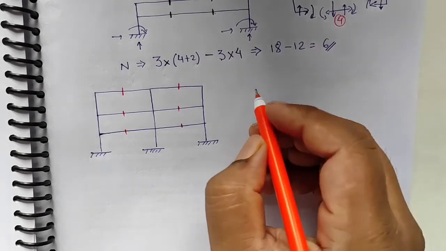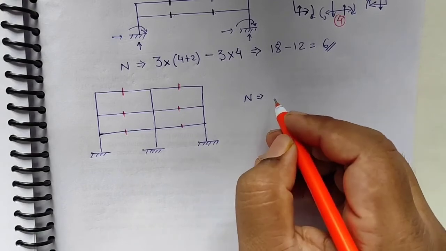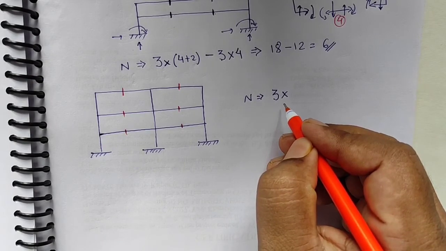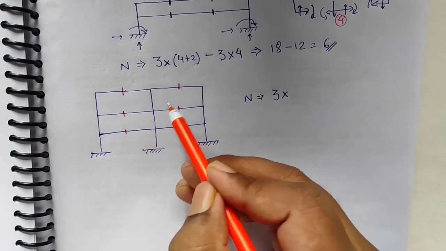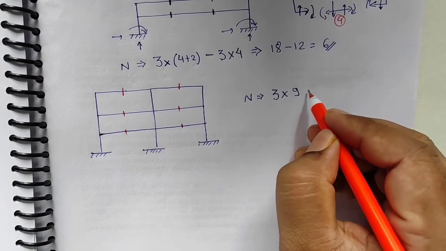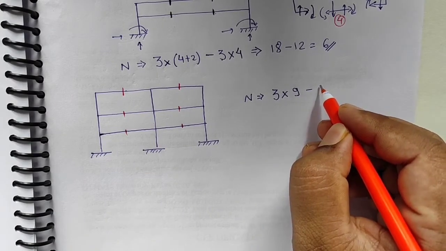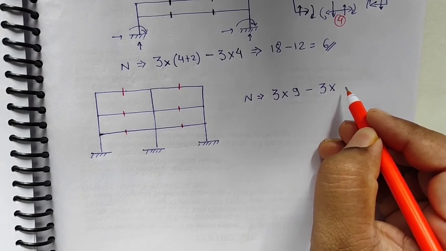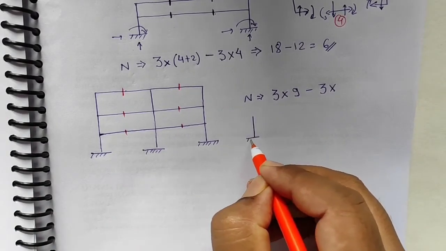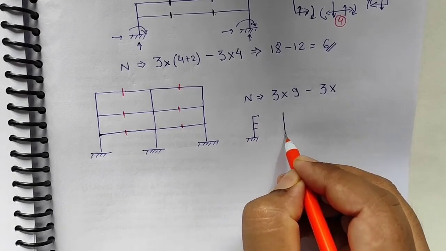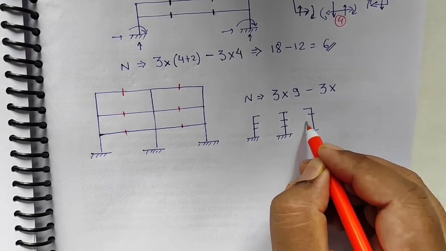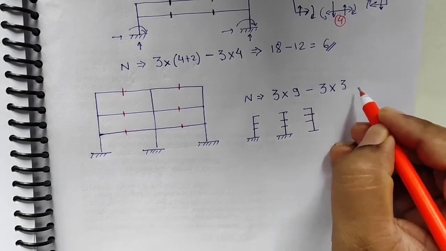Then I can simply evaluate it as number of reactions equal to 3, and number of unknowns will be 1, 2, 3, 4, 5, 6, 7, 8, 9. 9 positions of unknowns are there, and similarly the number of equilibrium equations will be 3, and after I cut this particular frame it will look like this, that is I'll have 3 portions, so I'll multiply it with 3.